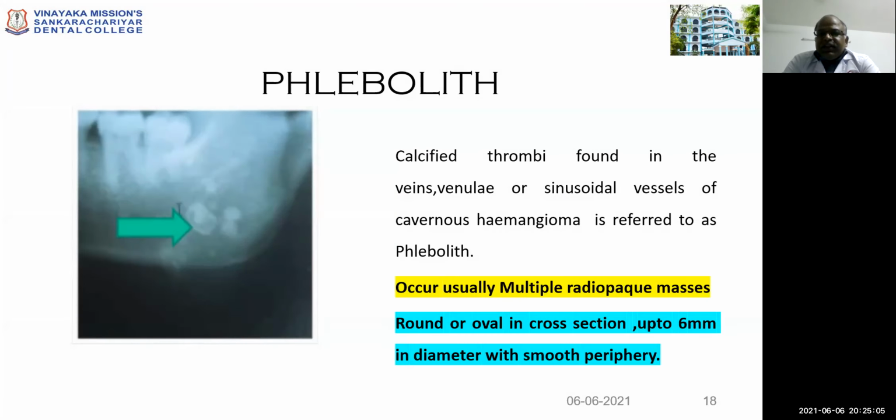The term phlebolith refers to calcified thrombi found in the veins, venules, or sinusoidal vessels. It is also one of the diagnostic markers for cavernous hemangioma. Usually they occur as multiple radiopaque masses along one side of the face. They can be round or oval in cross section, up to 6 millimeters in diameter, with a smooth periphery.